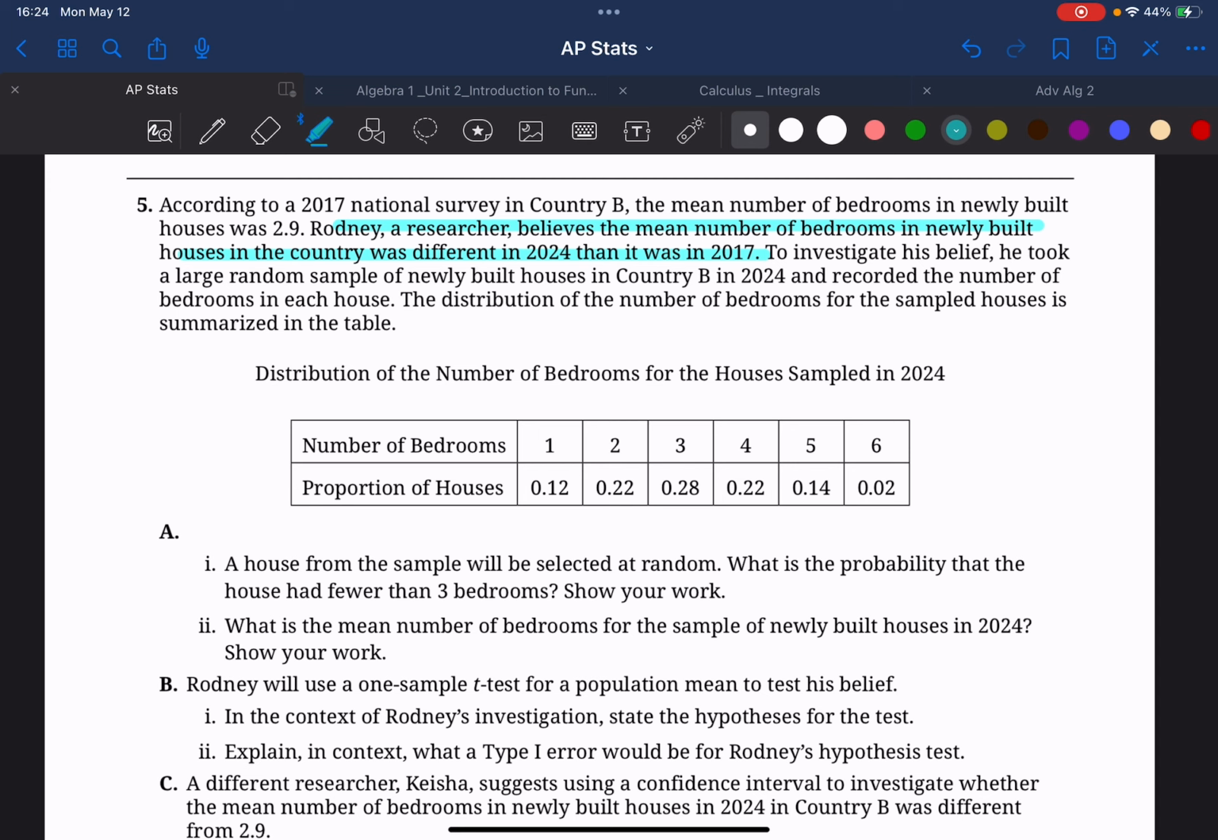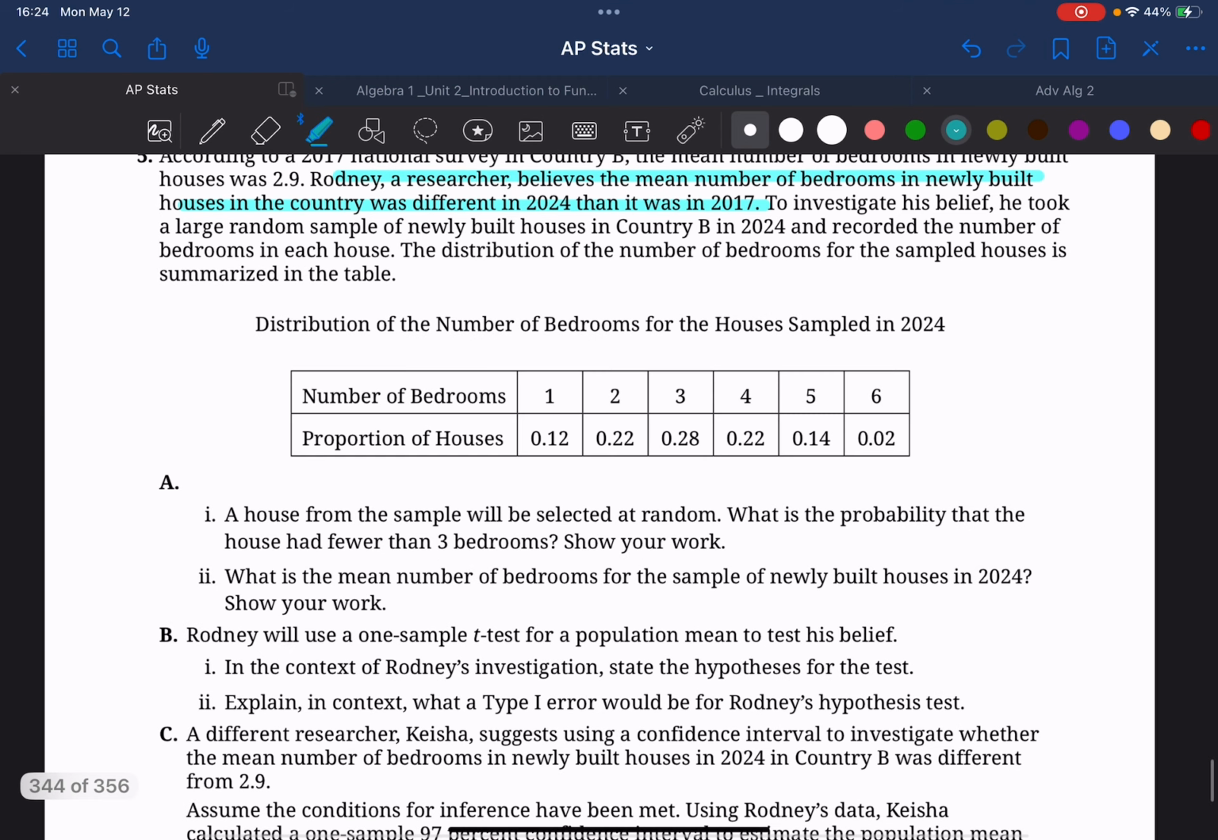To investigate his belief, he took a large random sample of newly built houses in Country B in 2024 and recorded the number of bedrooms in each house. The distribution of the number of bedrooms for the sampled houses is summarized in the table. So here we have a table for number of bedrooms, 1 through 6, and then the proportion that these bedrooms were in each of the houses.